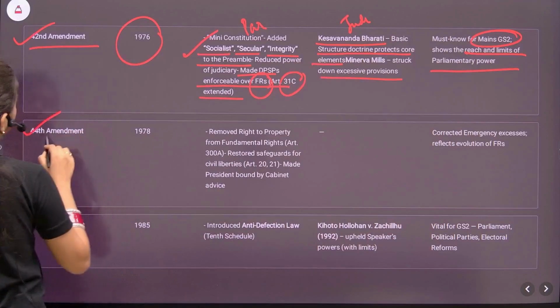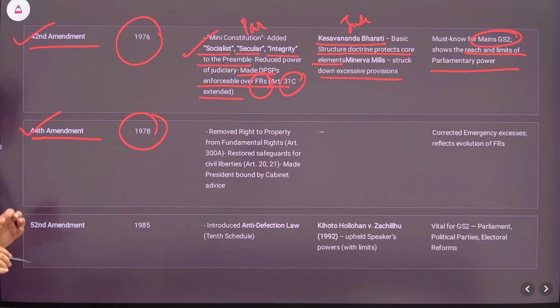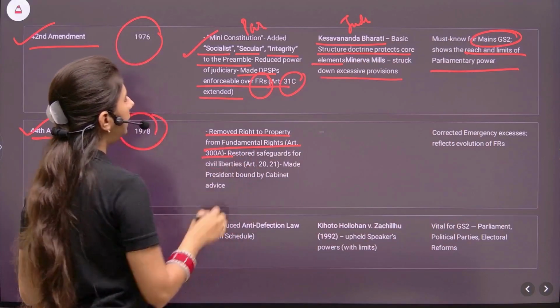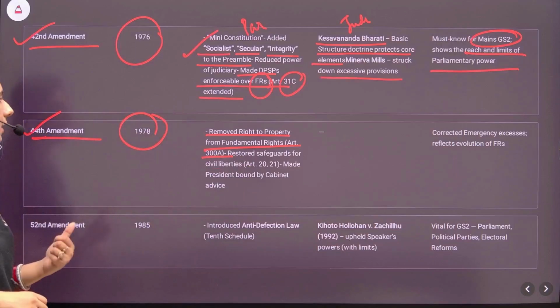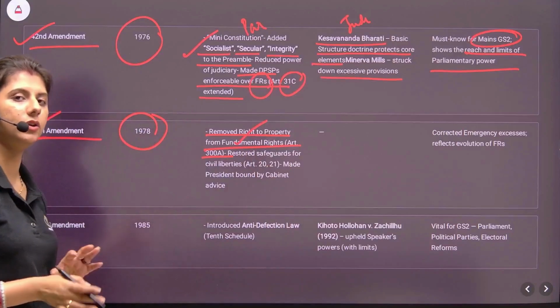Then comes the 44th Amendment Act in 1978. It removed the right to property from the fundamental rights, extremely important, and added it under Article 300A. So it was removed from the fundamental rights and made a constitutional right only.